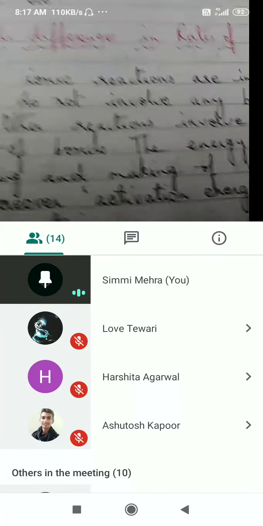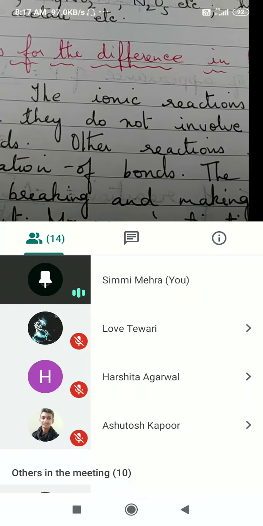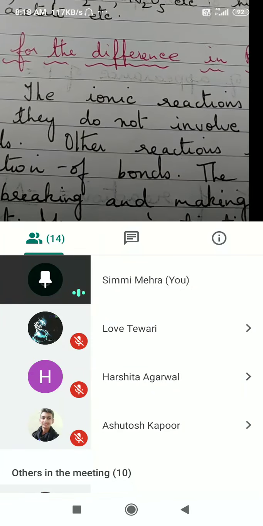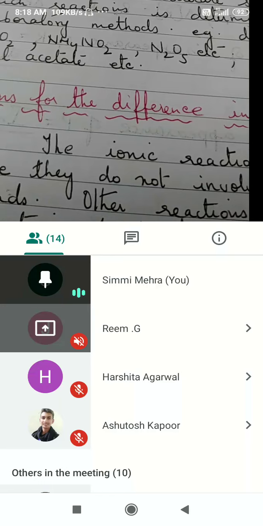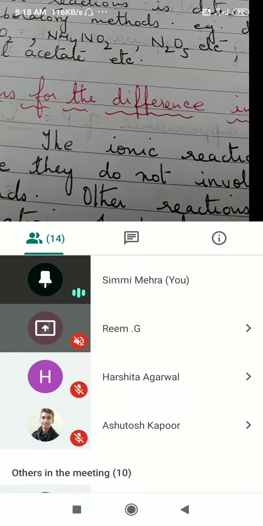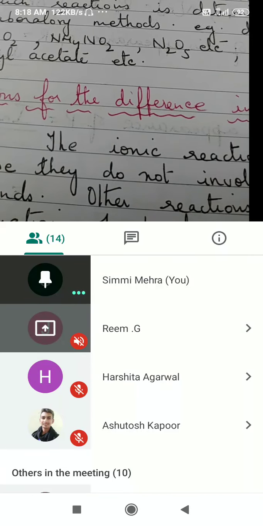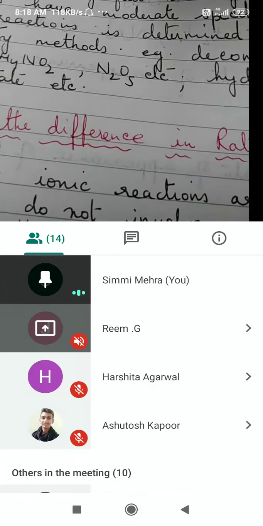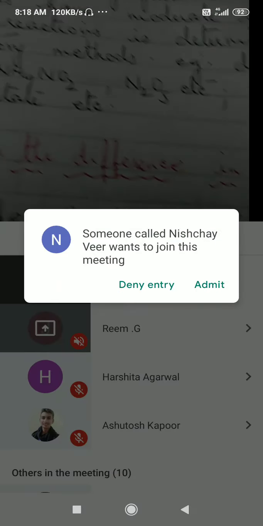There are two theories for rate of reaction. One is activation energy theory and the other is collision theory. Now this year it has been deleted, but in between I will tell you about these theories because without this, the study of this chapter is incomplete. Now, what is meant by collision theory? See, the reactant molecules actually collide with each other. A and B are two reactants and their molecules are moving. They are going to collide with each other. So, what are the different types of collisions which are possible?